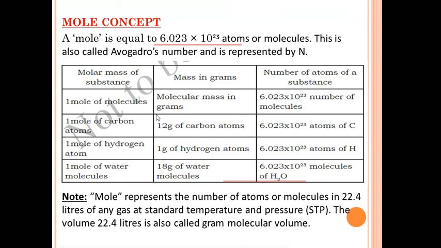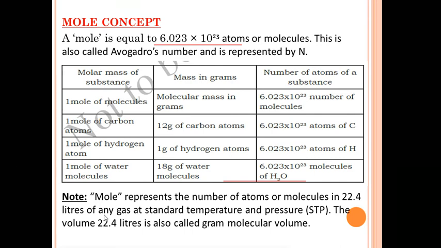This is a table given in the textbook. Molar mass of a substance is in one column. In the next column they have given mass in grams, and in the third column they have given the number of atoms or molecules of the substance. If we take 1 mole of the molecules, then mass in gram will be molecular mass in gram, and the number present in it will be 6.023 into 10 to the power 23 molecules. Similarly, if we take 1 mole of carbon atoms, then what will be the mass in gram? 12 gram of carbon atoms, and the number of atoms will be 6.023 into 10 to the power 23 atoms. Means if we take 1 mole of a substance expressed in grams, then 6.023 into 10 to the power 23 particles will be present in it.